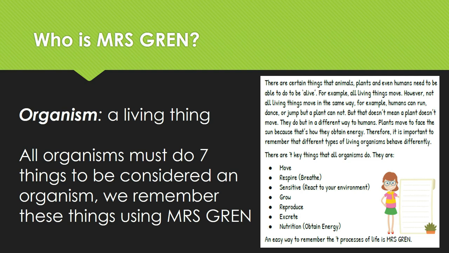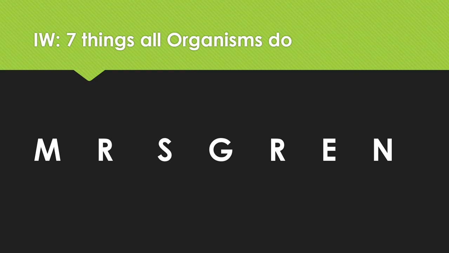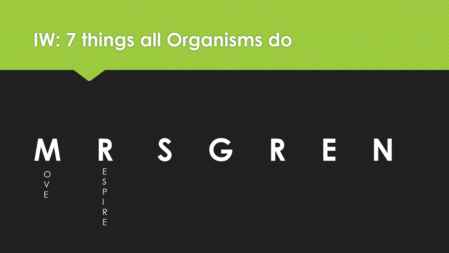So, what you're going to do today is you're going to tell me what are the 7 things all organisms do. This is your individual work. You're going to write this big in your notebook. Mrs. Gren. This is how we remember the 7 things that an organism has to do to be an organism. That a living thing has to do to be an organism. Then you're going to write them down here. I did the first 2 for you. So the first M in Mrs. Gren is move. R is respire, which is also breathe, okay? Then you're going to keep writing all of them. S, G, R, E, and N. That's all you're going to do.